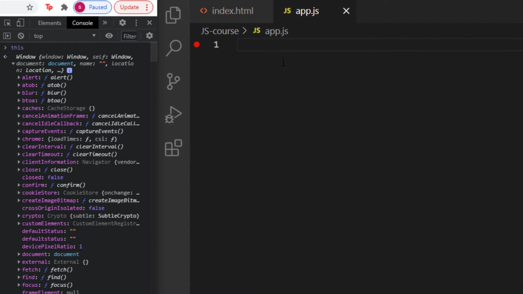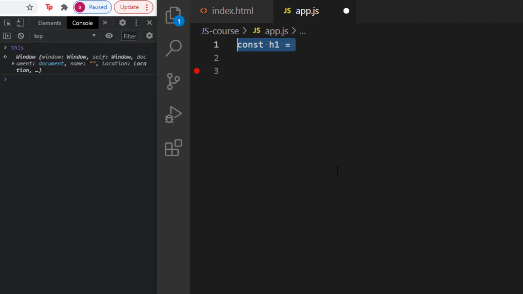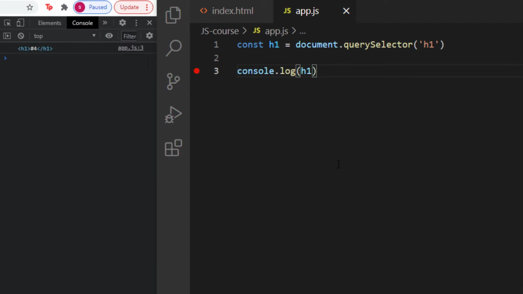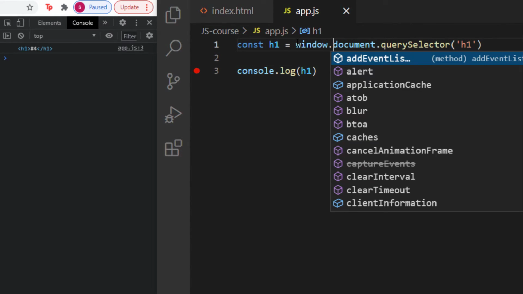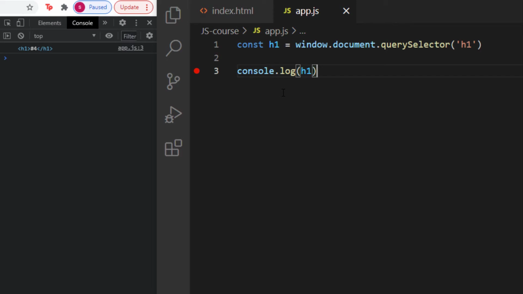If you decided to grab some HTML elements from the DOM, what you would normally do is write document.querySelector. Well, you can also write window.document.querySelector, and that would work just fine as well. And the reason why is that the document actually resides on the window object. Everything in JavaScript resides on the window object. Even alert resides on the window object. So if you wanted to call something, it will be called from the window object.